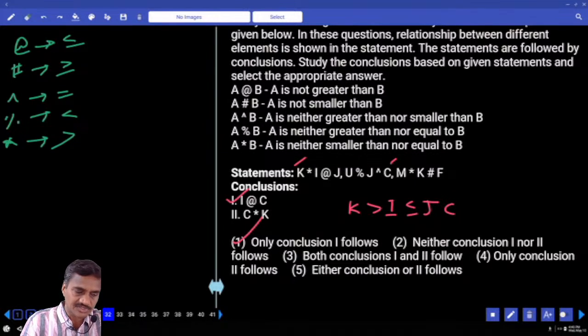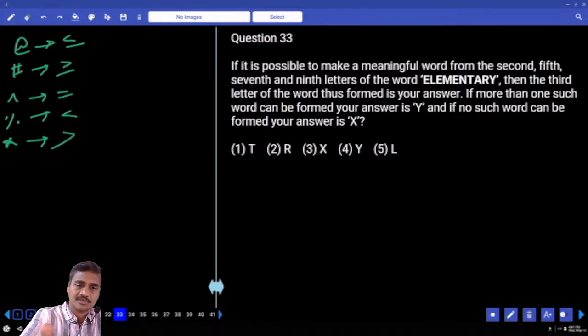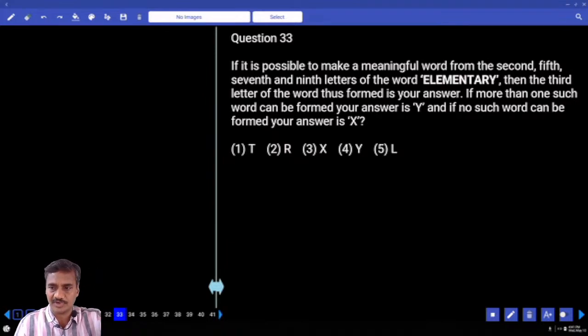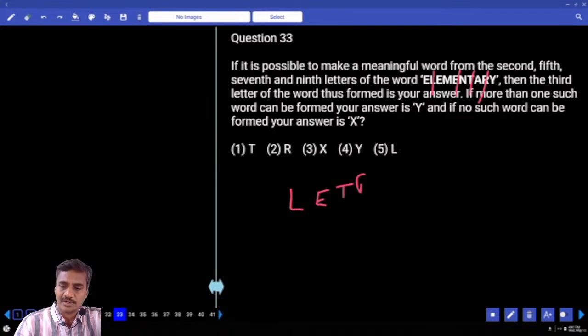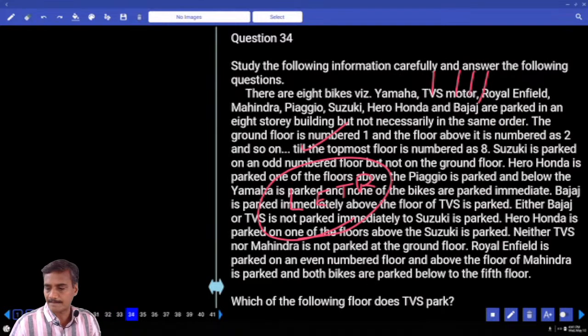Then coming to this 33. Now word formation. Now if it is possible to make a meaningful word with 2, 5, 7, 9. What are the letters? L, E, T, R. Now with the help of these 4 letters, tell me, is there any word that can be formed? No word can be formed. Choice 3, question number 33.